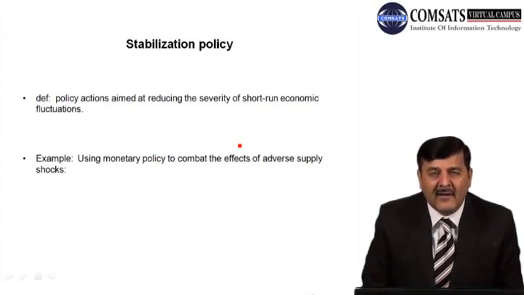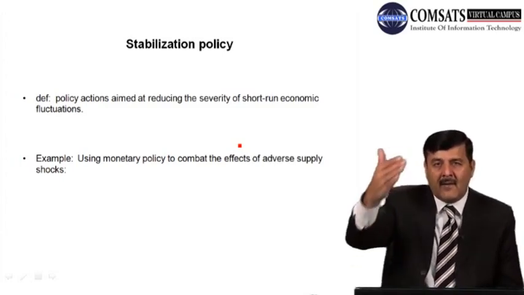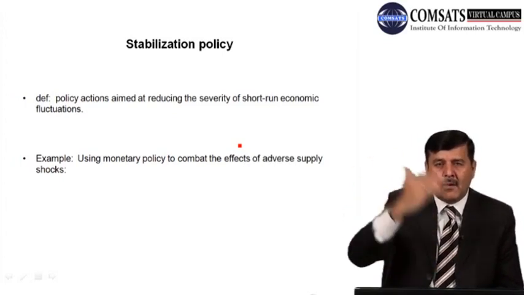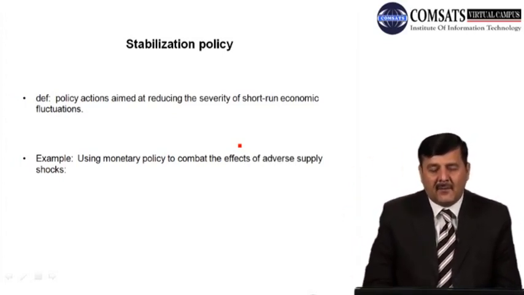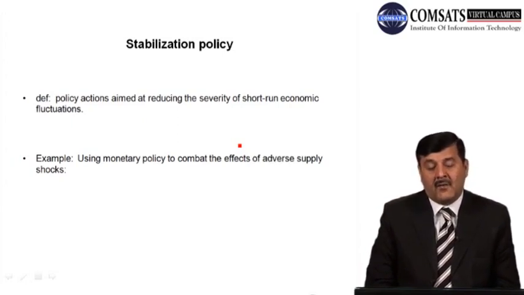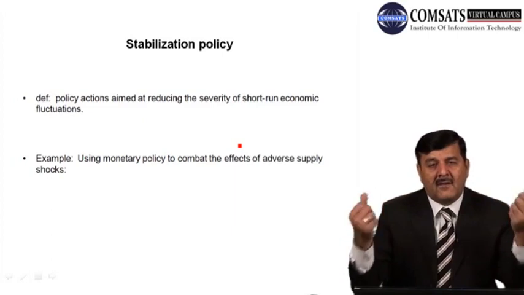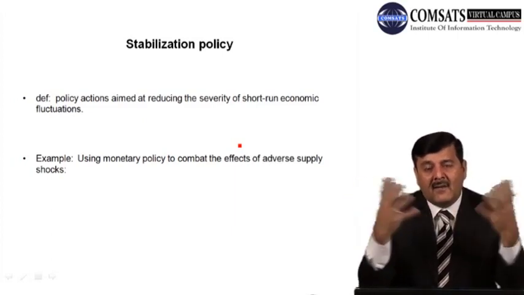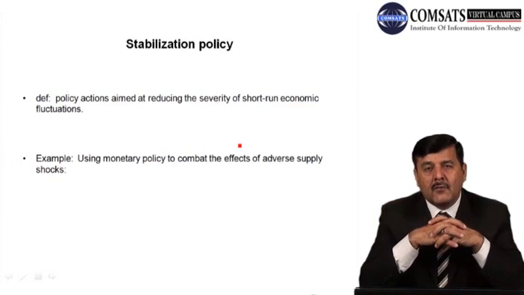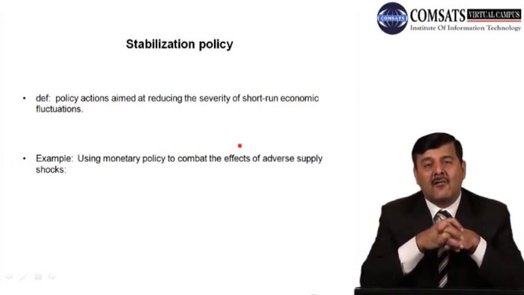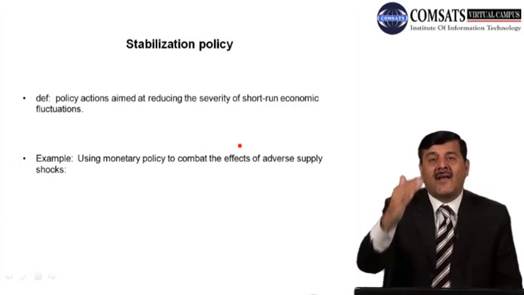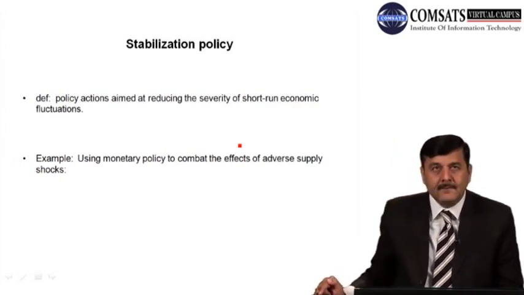To policymaker का challenge क्या होता है कि they design or devise such stabilization policy to cover up those shocks, whether it is demand shock or supply shock. Example, using monetary policy to combat the effects of adverse supply shock. So government can use monetary policy to combat or to reduce the effects of adverse supply shocks. Similarly, government can use fiscal policy, government use monetary policy or some other policies to control or to reduce these adverse supply shocks and demand shocks, and that is known as the stabilization policy.